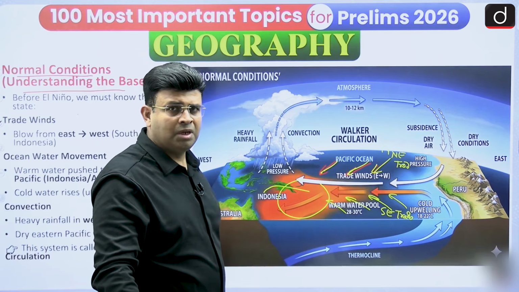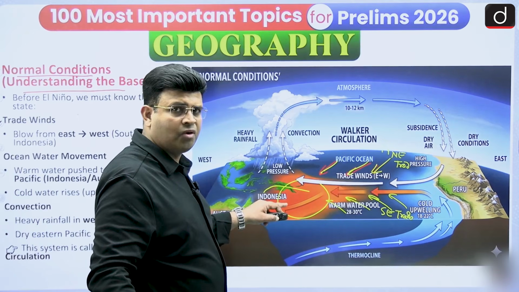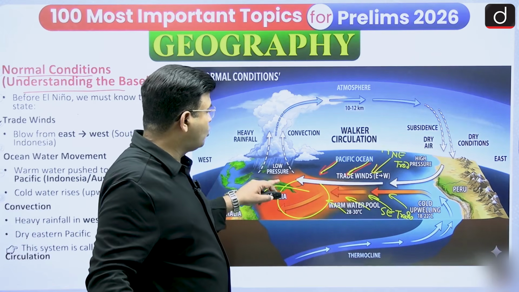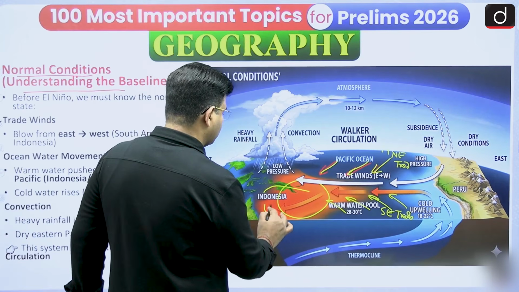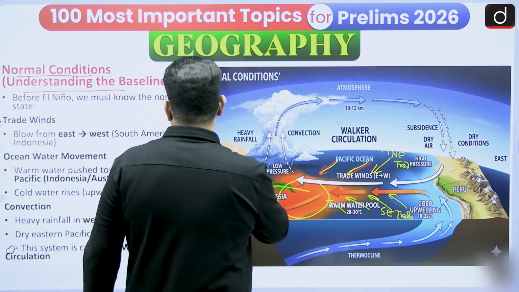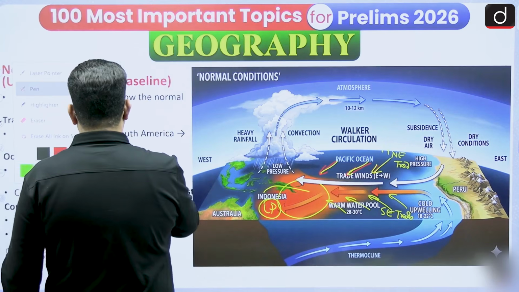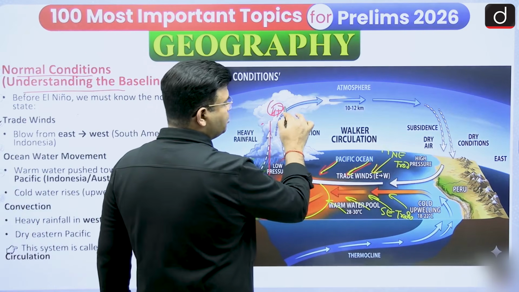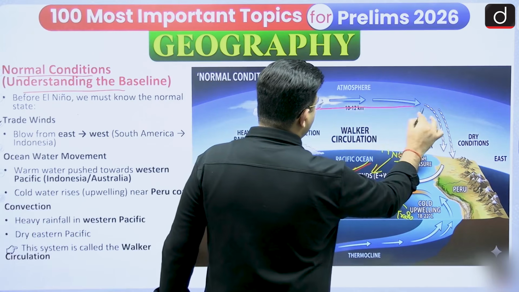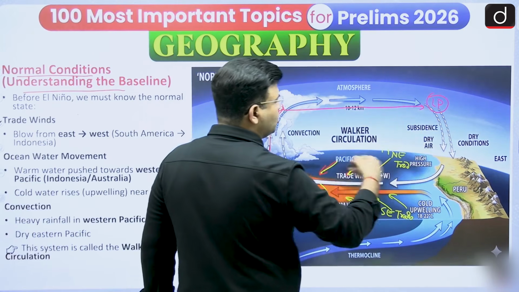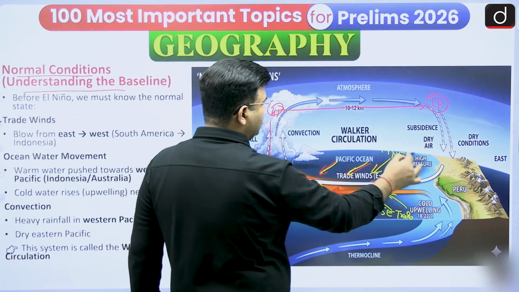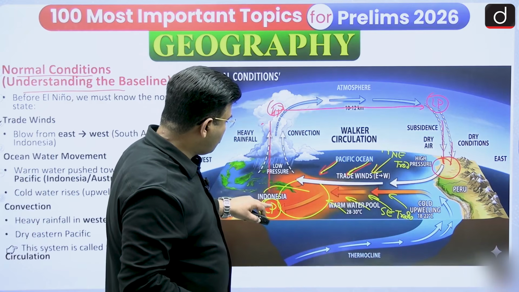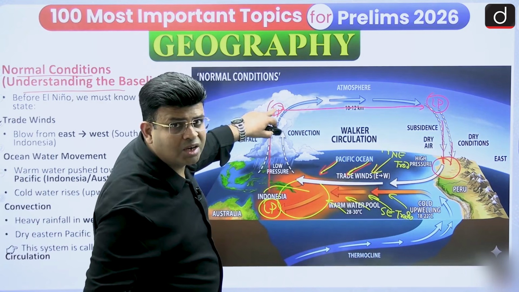Here this region becomes warmer, with an accumulation of warm water. Warm water means a low pressure forms, and the warm air starts moving upward. On this side there is a low pressure, and in the upper side, if the air is moving upward, it will form a high pressure. In comparison to this side, that side is low pressure relatively. Because of this, the air descends down, and the warm air moving upward gives more air to this side.